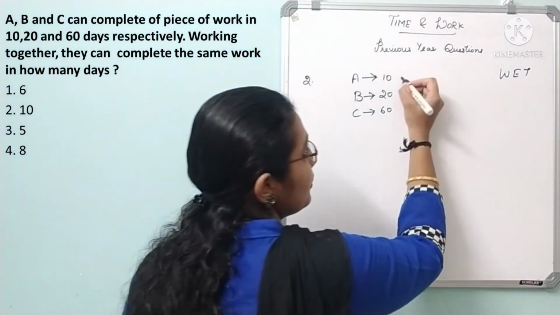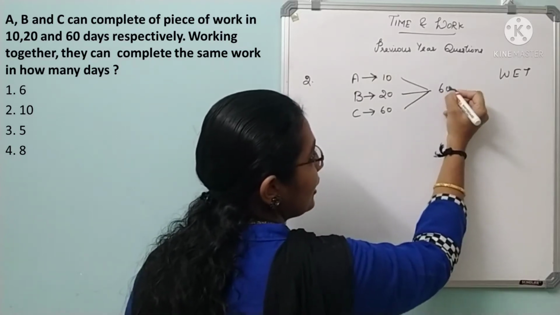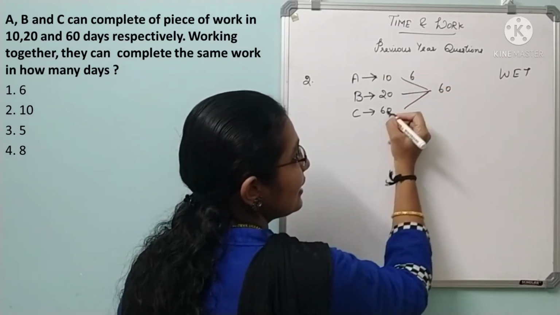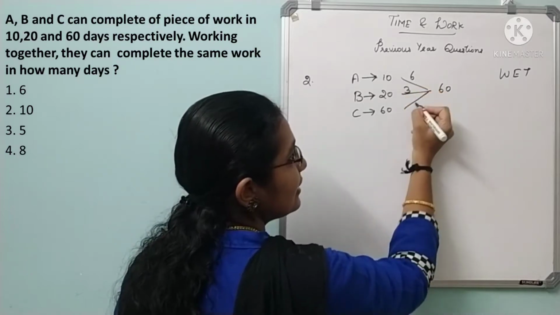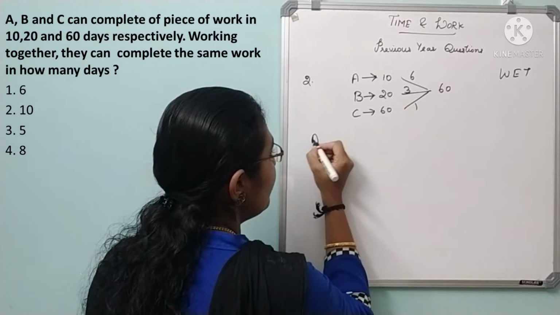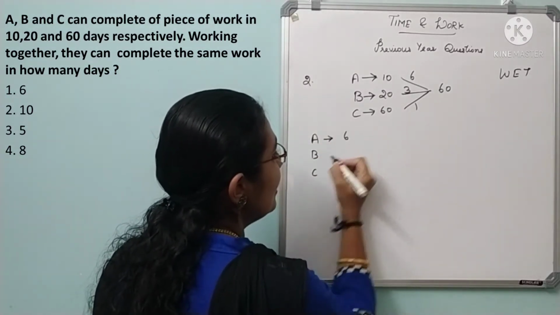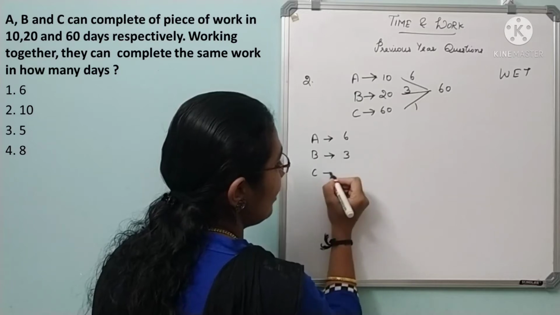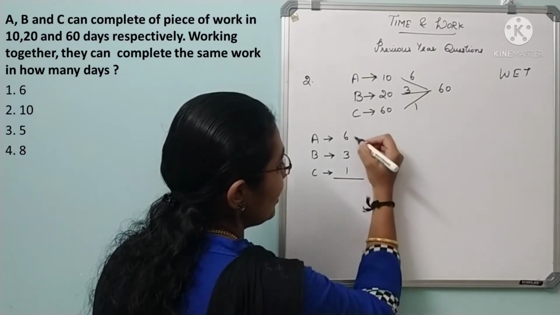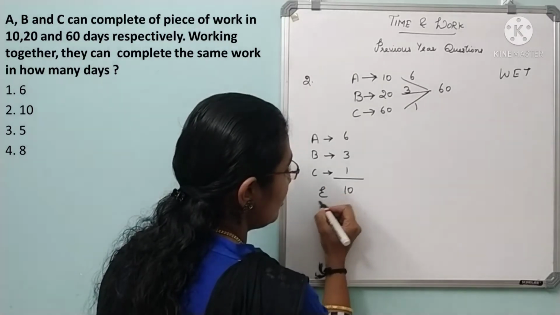First find the LCM for all these 3 days. LCM is 60, right? So 10 6s are 60, 20 3s are 60, 60 1s are 60. Now find the total efficiency. A, B and C's individual efficiencies are 6, 3 and 1. So total efficiency per day is 6 plus 3 is 9, 9 plus 1 is 10. So this is the total efficiency.